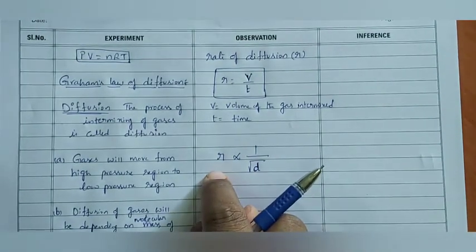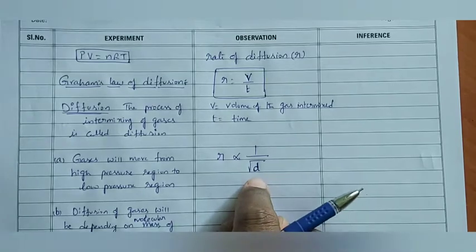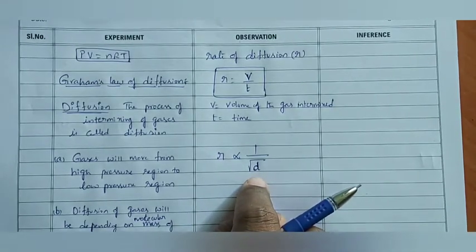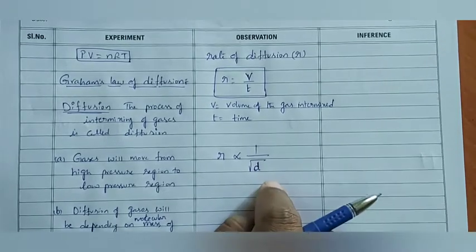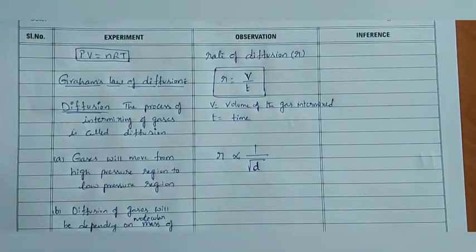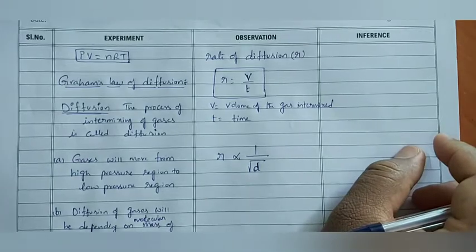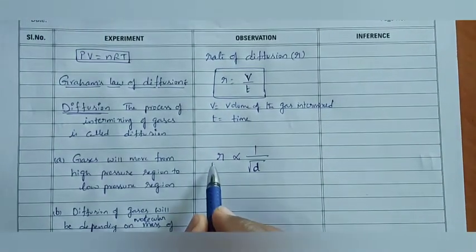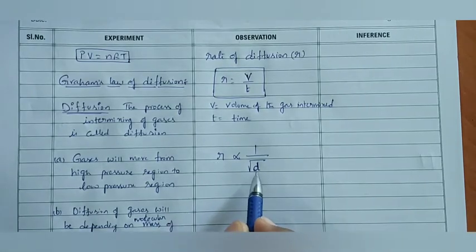Rate of diffusion of any gas is inversely proportional to square root of density of that gas. Density and molecular weight are directly related only. One more time I am stating this: rate of diffusion is inversely proportional to square root of density of the gas.